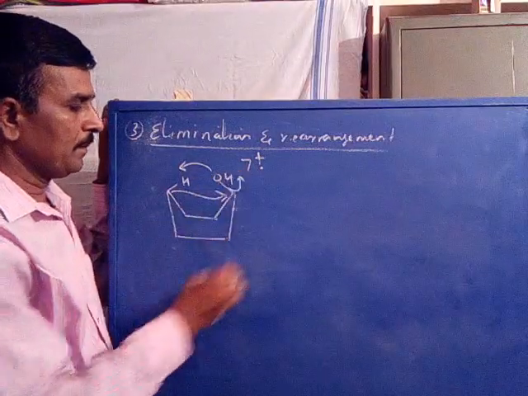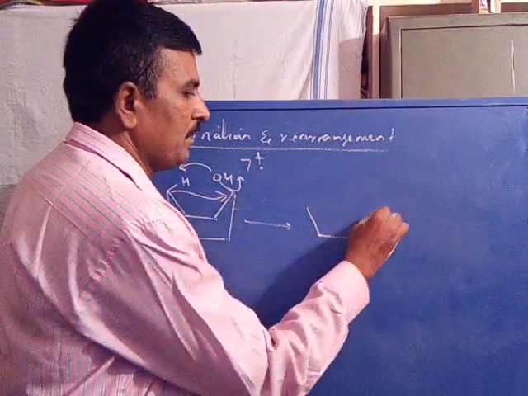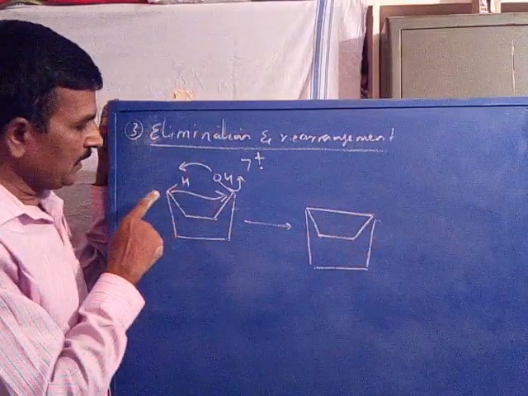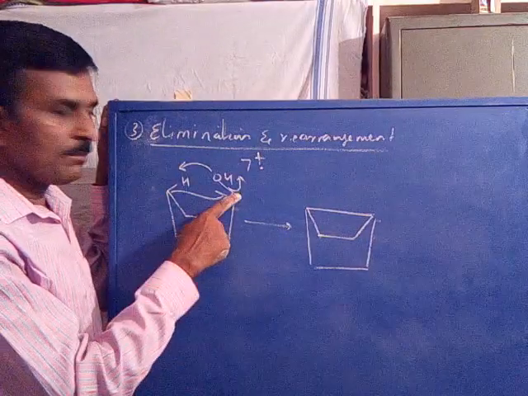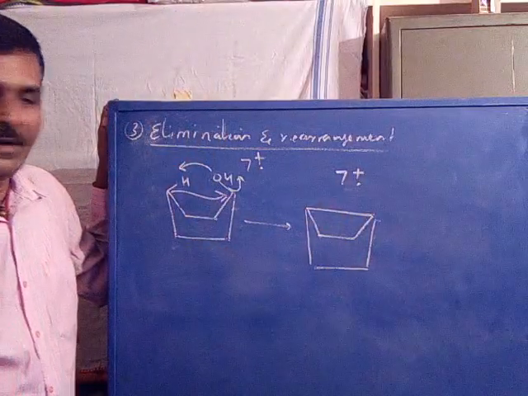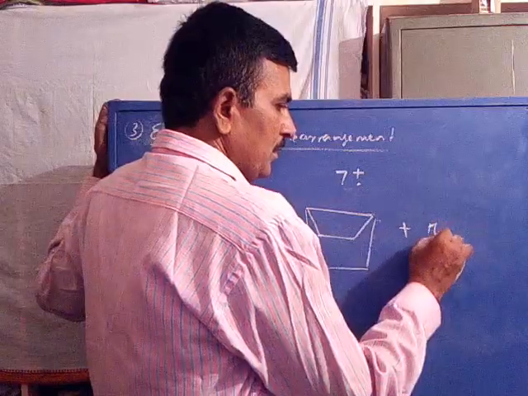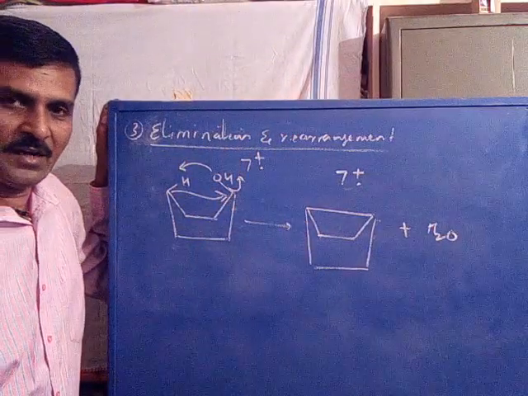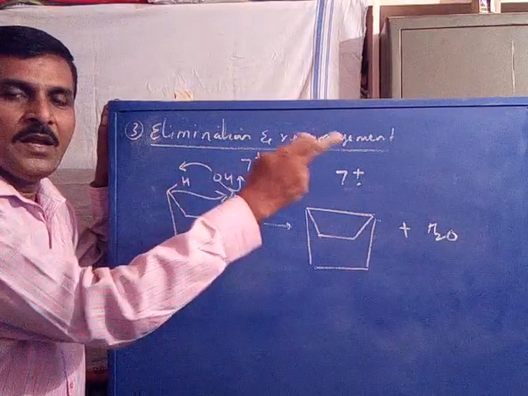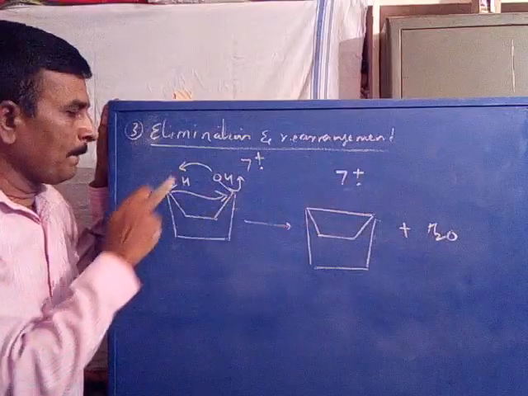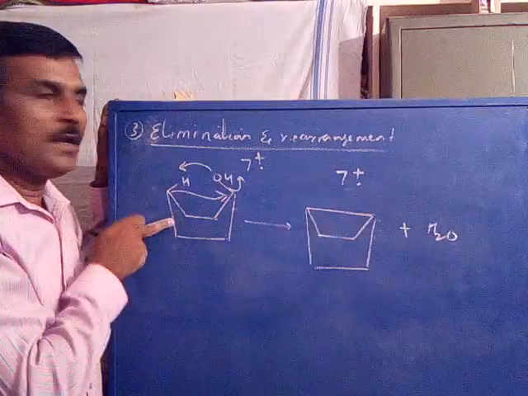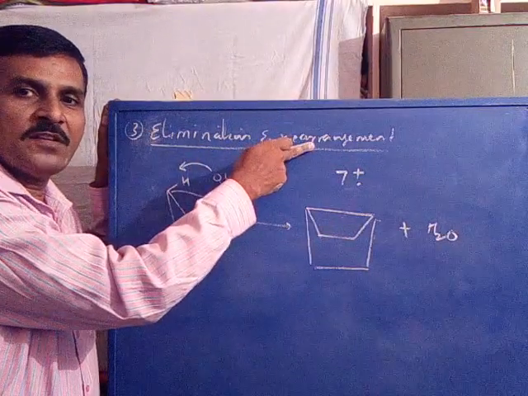OH is eliminated, so that we will get a new sigma bond between the carbon bearing hydrogen and the carbon bearing the OH group. This is a bicyclic system of ion radical. Now, by the loss of a neutral, that is a water molecule, you observe there is an elimination of H plus and OH minus as water as a neutral, and the monocyclic ring gets rearranged to a bicyclic system. Therefore, it is an elimination followed by rearrangement process of fragmentation.